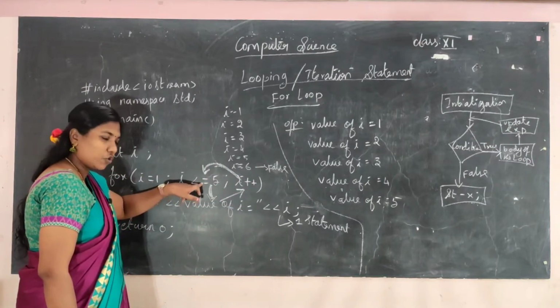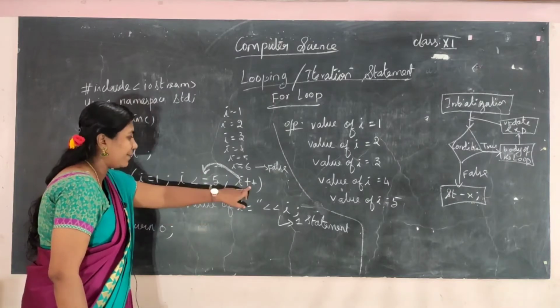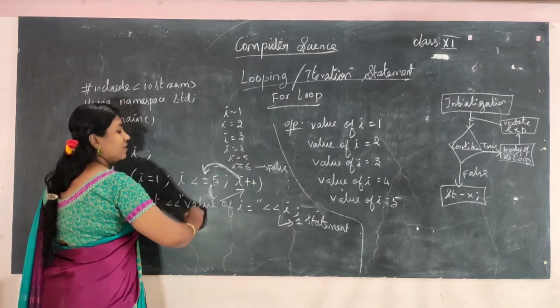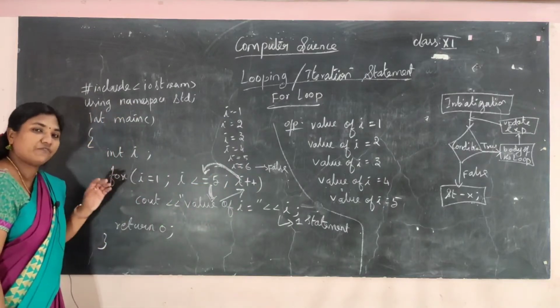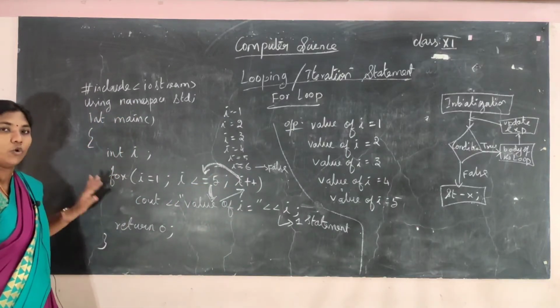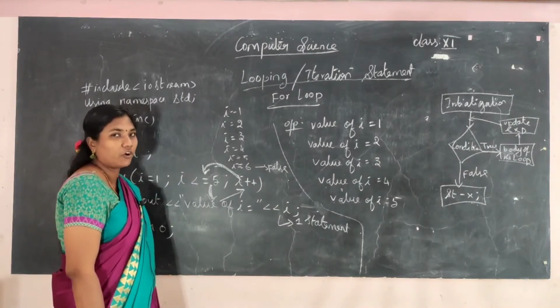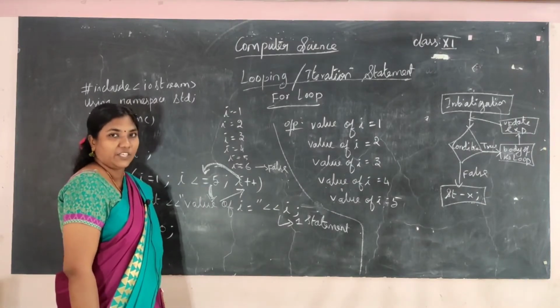If the condition is true, the body of the loop gets executed, again update, again check. When the condition becomes false, it will come out of the loop. Exit the for loop, and the next statement after the for loop will be executed.